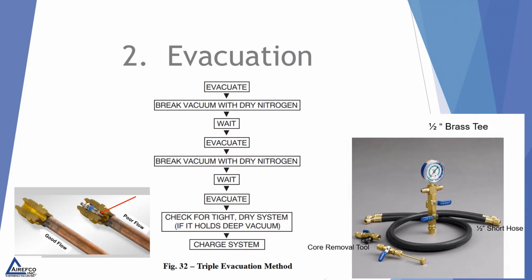The second way that we use nitrogen is during evacuation of a refrigeration system. All of your flow charts that point out the triple evacuation method will tell you to break the vacuum with dry nitrogen. This will facilitate the removal of moisture from the system, and you're to do this 3 times on a triple evacuation method. In previous videos, we've also made some points about how you can speed up your evacuation.